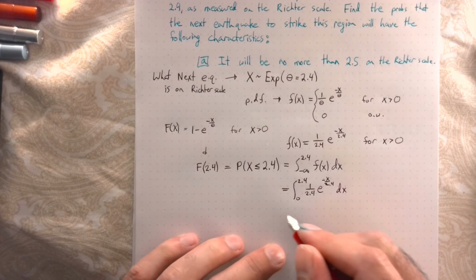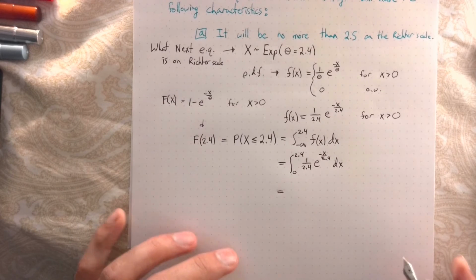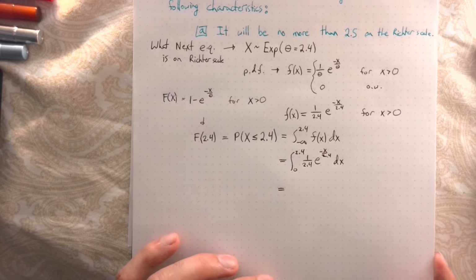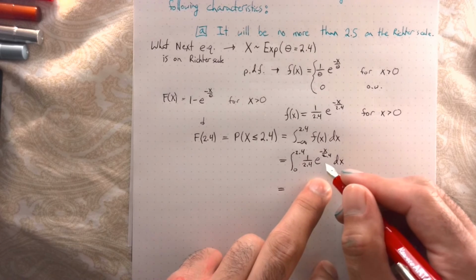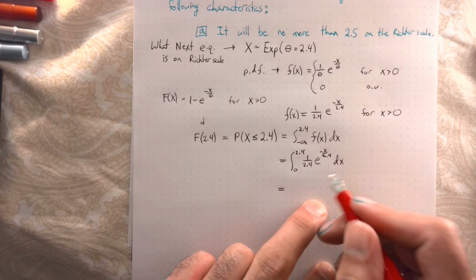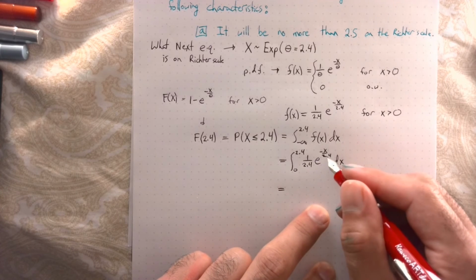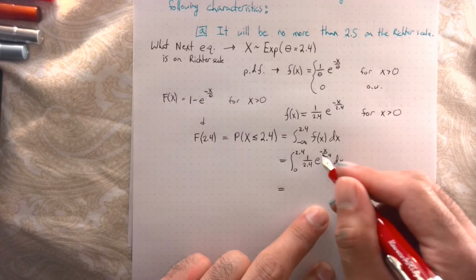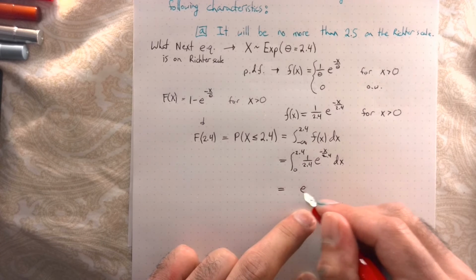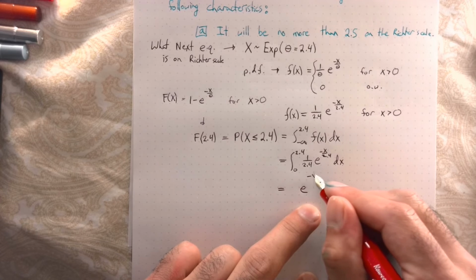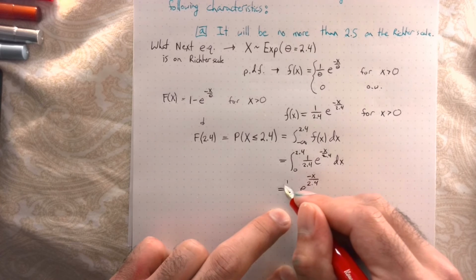Again, this is one of those easy u-subs that I'm not actually going to be technical about. When we take the derivative of e to something, we get e to the something, and then we multiply by the derivative of the inside function, the exponent. So let's write down e to the minus x over 2.4, and we still have this 1 over 2.4.